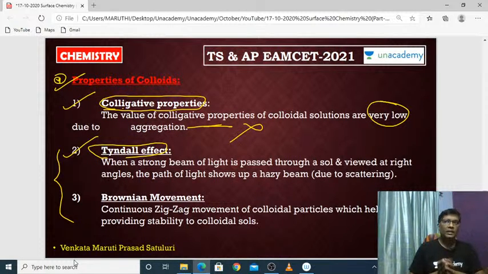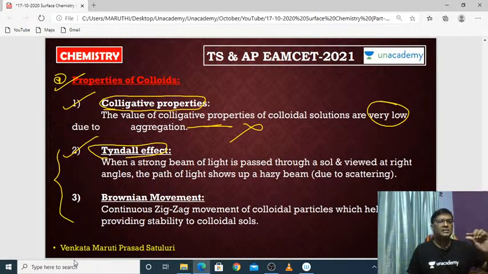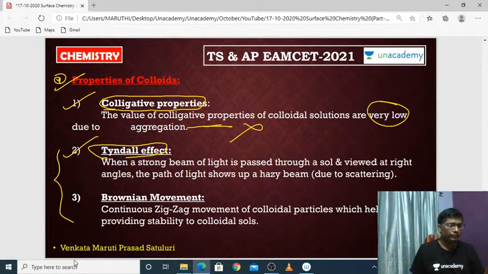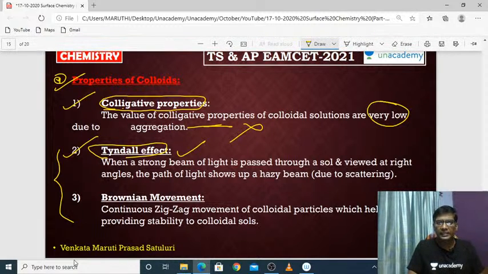But from an objective point of view, they may ask: what is the simplest way to find out whether the solution is a colloidal solution or not? That is our question. The simplest way is the Tyndall effect. Based on the Tyndall effect, we can easily find out whether it is a colloidal solution or not. How to find out? Let us see.